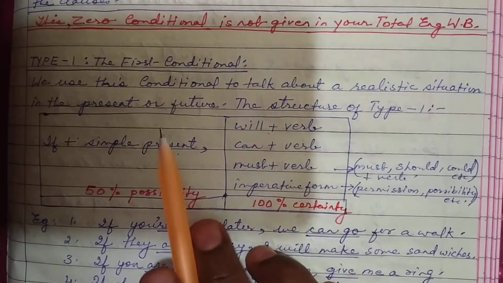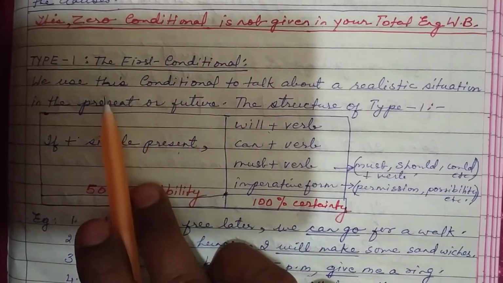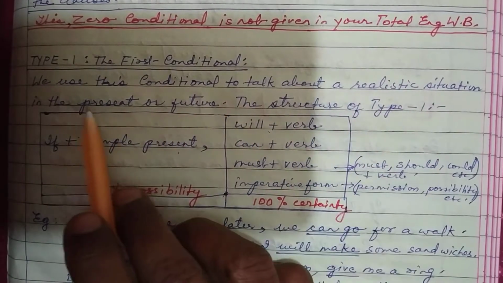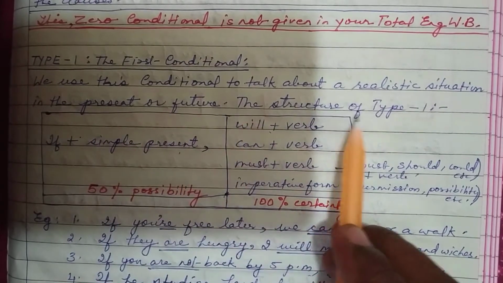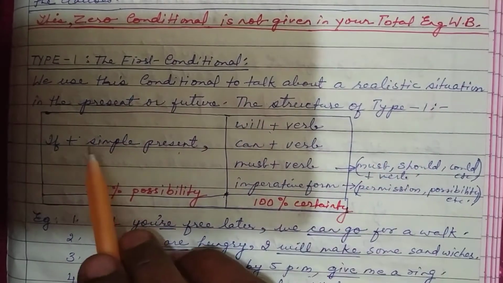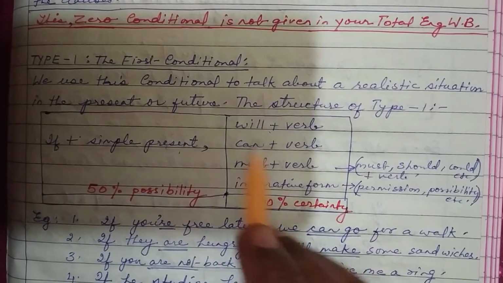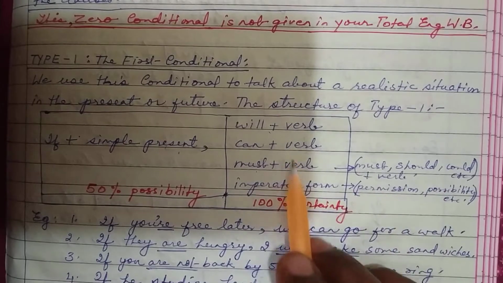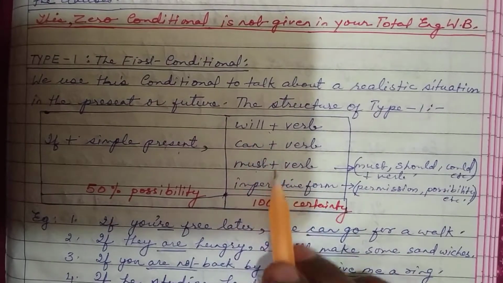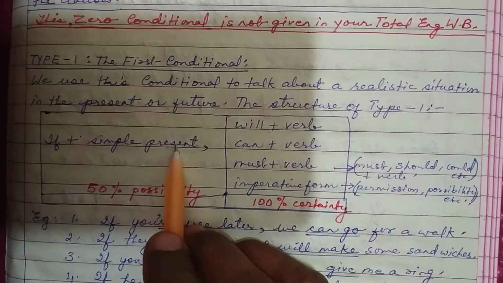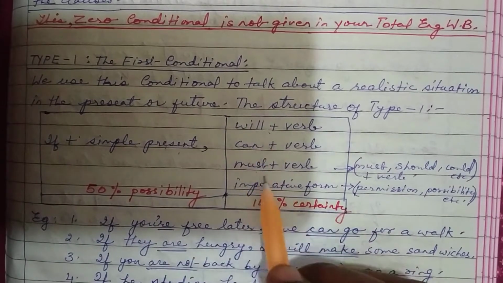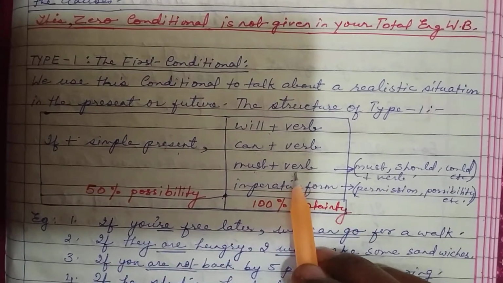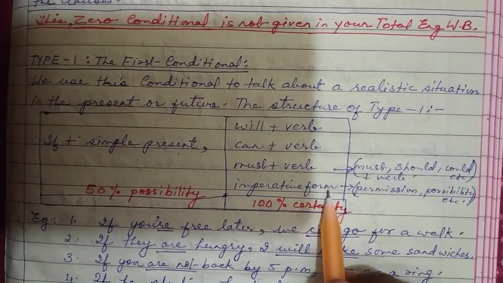Okay, now let's go on to the first conditional. We use this conditional to talk about a realistic situation in the present or future. The structure of this type 1 conditional is if plus simple present, will, can, must, should, could, etc. plus the verb. So once again, let's see. If plus simple present, will, can, must, should, could, etc. plus verb, and or the imperative form.